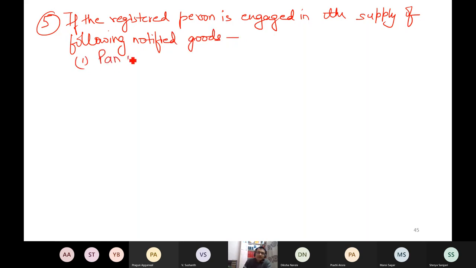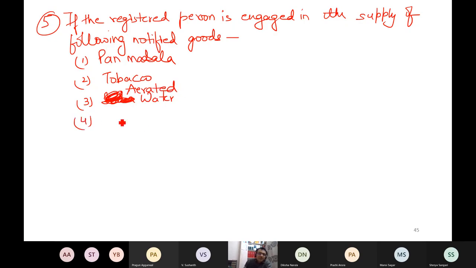Pan masala, tobacco, aerated waters, just like soda water, where some chemicals are added and the nature of water is changed. So soda water is an example. We call it aerated water, where some air is added basically. And fourth is ice cream. In these cases, you cannot opt for the composition levy scheme if you are a supplier of these products.